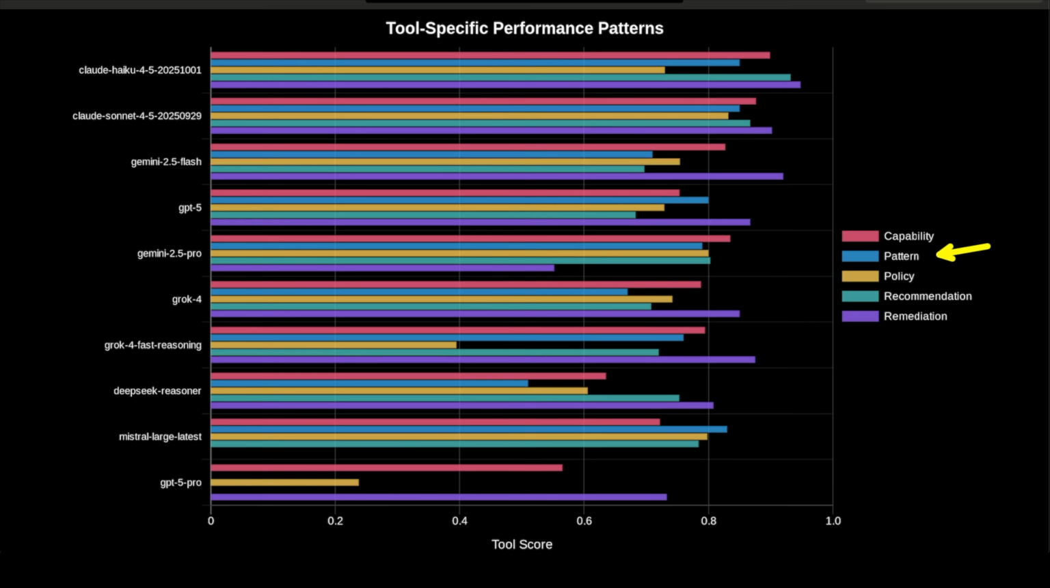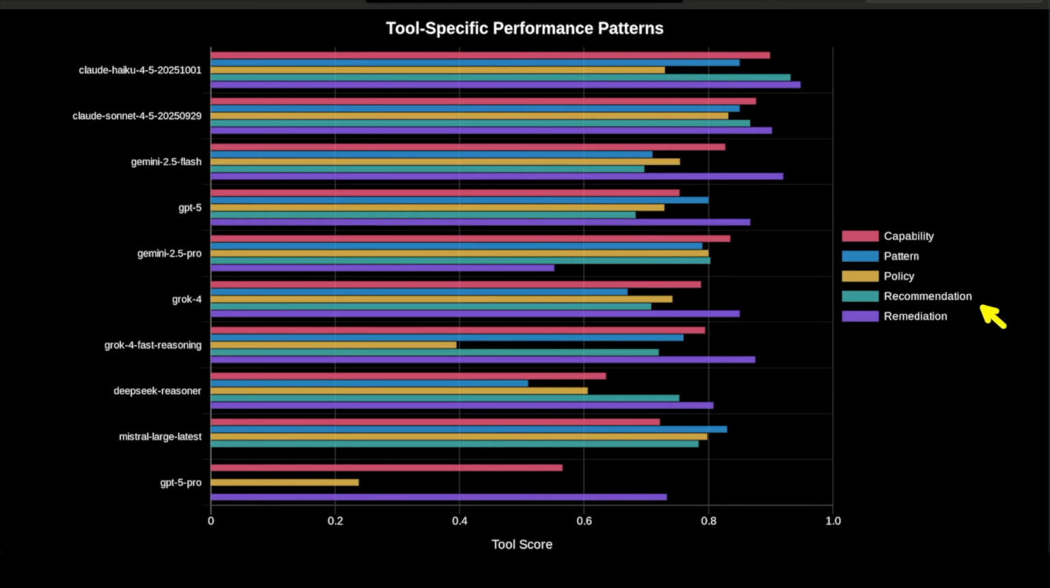Pattern recognition shows even more dramatic variance. Some models excel at this rapid 5-minute workflow, while others, remember GPT-5 Pro? Scored absolute 0. Couldn't complete it at all. They're not even in this graph. Policy compliance ranges from 83% down to 40%. That bottom score is Grok 4 Fast Reasoning, failing to complete the comprehensive schema analysis within 15 minutes. For recommendations, we saw a 42 times speed difference between the fastest and slowest models.